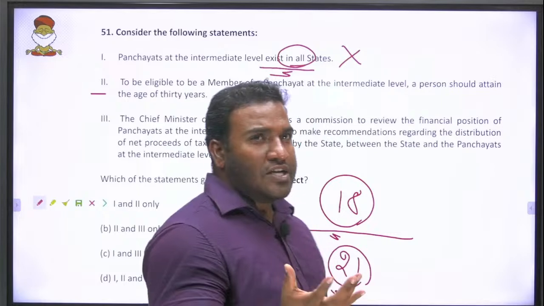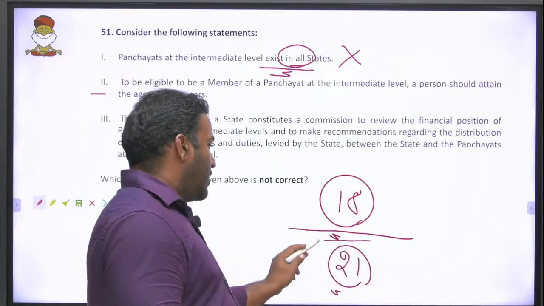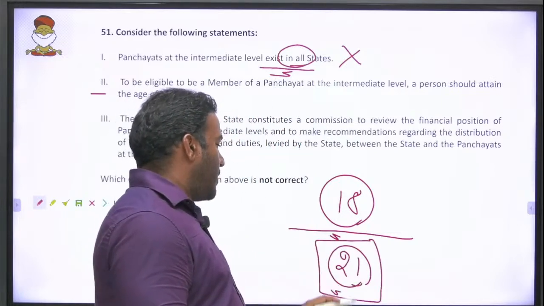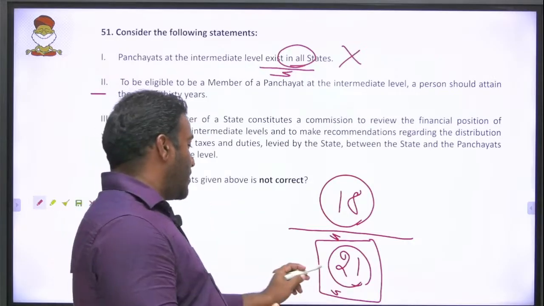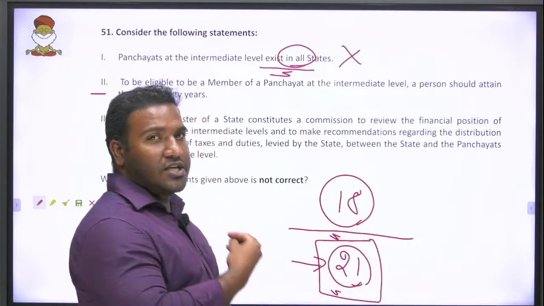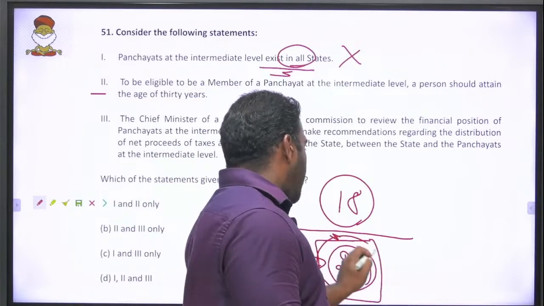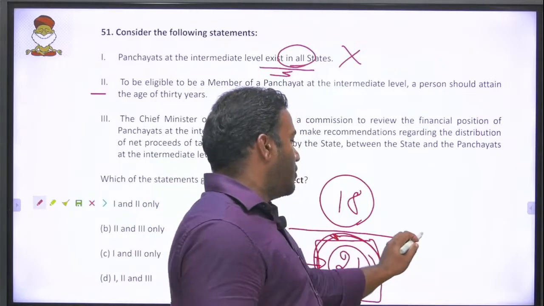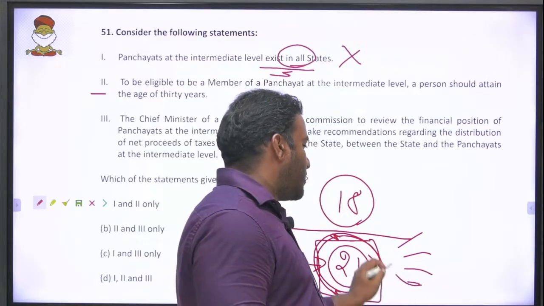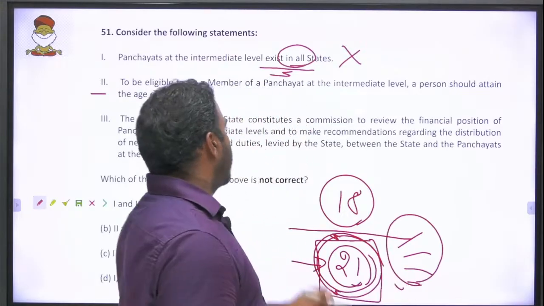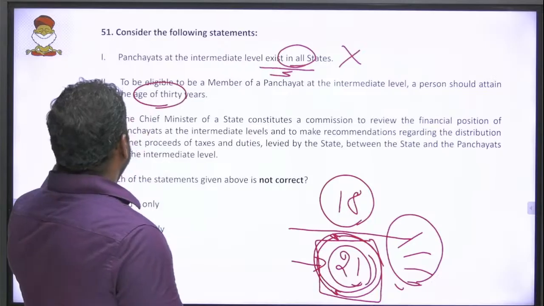So there is no specification in the constitution that for Gram Panchayat it is 21 years or for Taluk Panchayat, Tehsil Panchayat it is another age. So it hasn't been given. 21 is the basic eligibility criterion for all 3 or 2 tiers of panchayat, whichever your state has. 30 years is false. We'll cut this down.